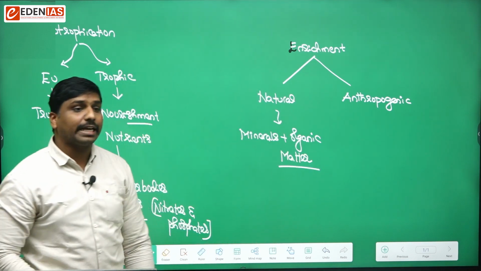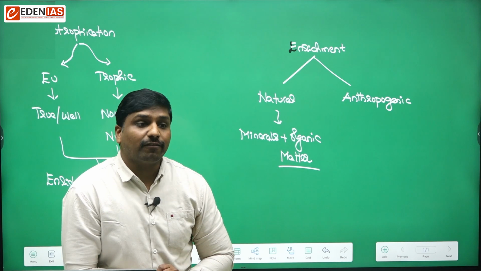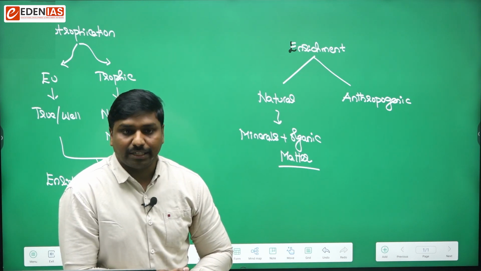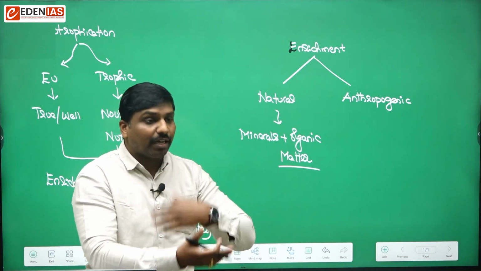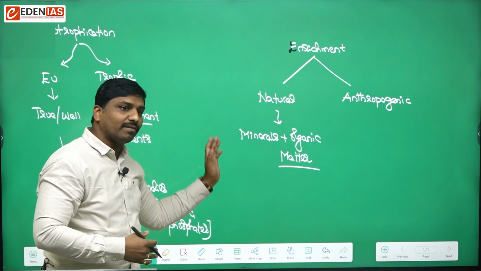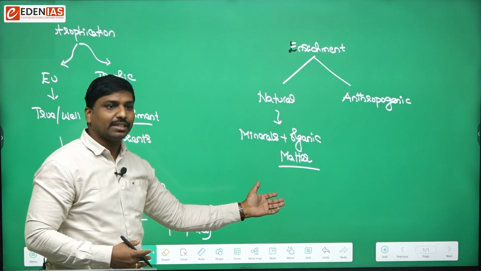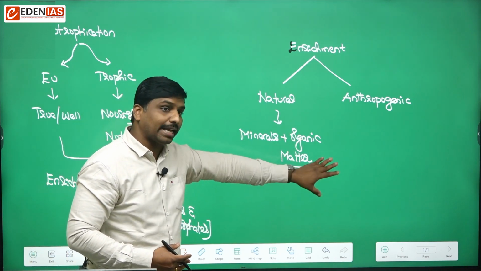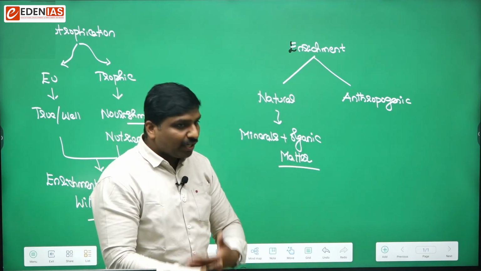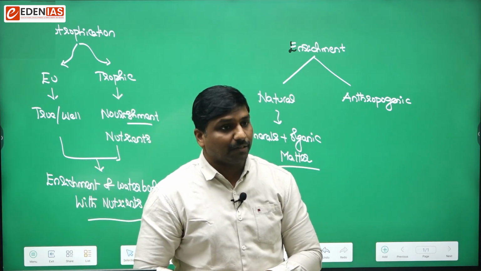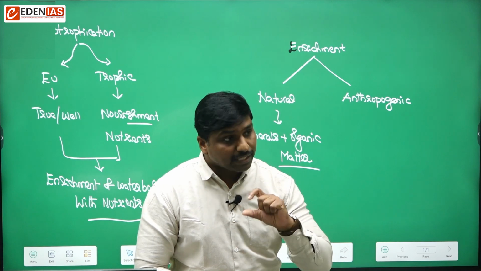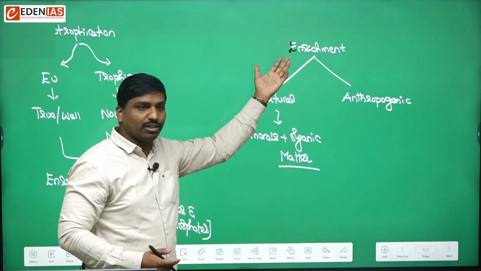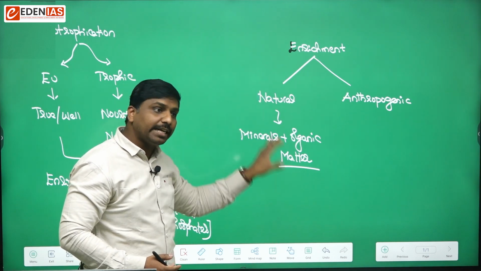These minerals and organic matter possess nutrients like phosphates and nitrates. Such accumulation leads to natural enrichment of water bodies, which helps the growth of plants, phytoplankton and algae. Such a condition is known as natural eutrophication.